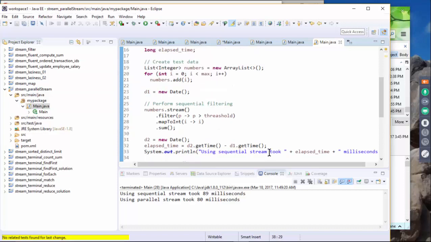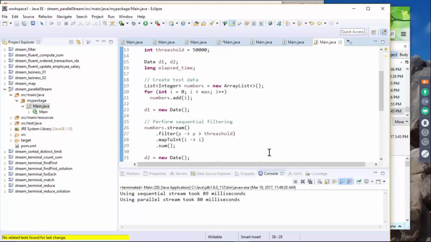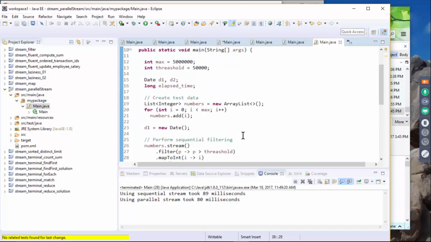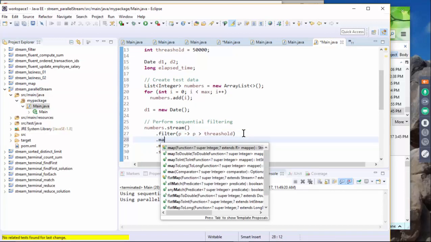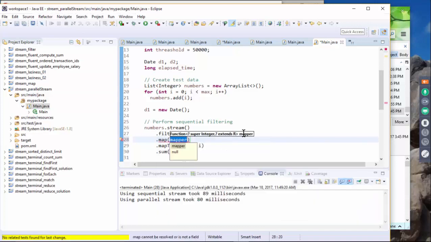What I want to do is, how about we try the threshold, and we perform a map operation, dot map, i times i. So we're going to create a square.